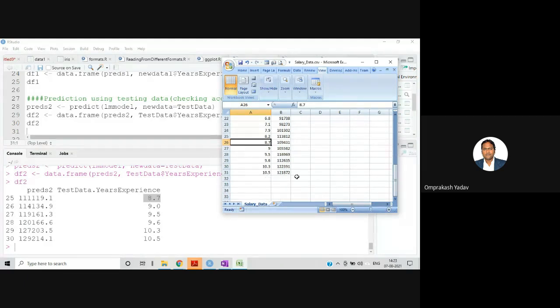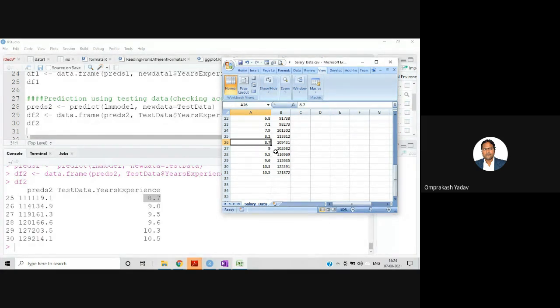From this one, we have, so from 8.7, our predicted value is what? 111. Okay, so 5, 1 and 9 is there. If you see here, approximately it's the same, right? Approximately it's the same. Actual value is what? 109,431, and for 9 years, 114.